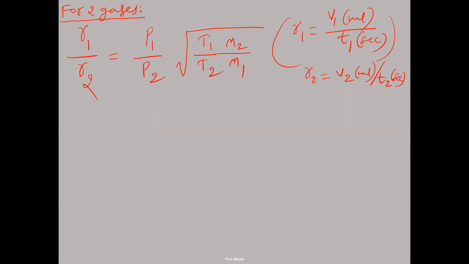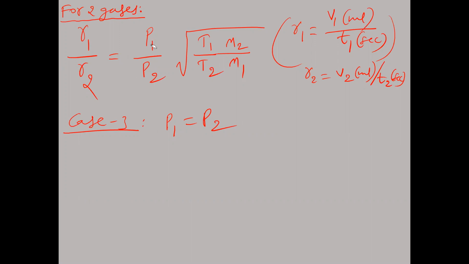Okay, so yesterday we discussed case 1 and case 2. Now case 3. In the previous class, we discussed case 1, where V1 is equal to V2, and case 2, where T1 is equal to T2, meaning the time taken by the first gas is equal to the time taken by the second gas. In the first case, the volume of the first gas is equal to the volume of the second gas diffused. Now I'm taking P1 is equal to P2. That means when the pressure of the first gas is equal to the pressure of the second gas, P1 and P2 will be the same.